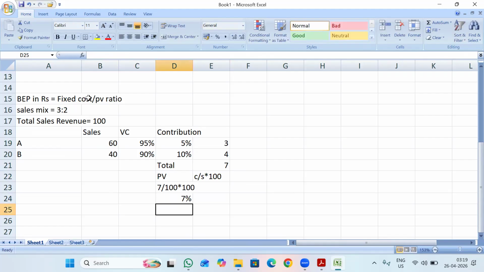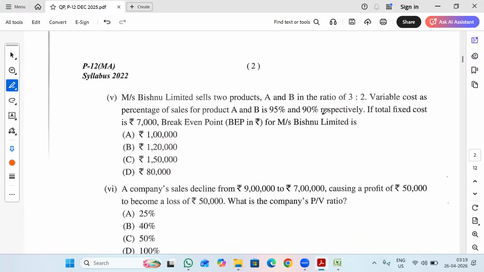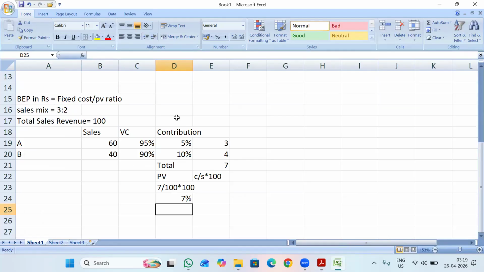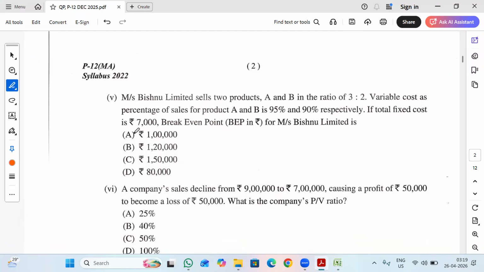So now what is the formula for calculating BEP? Fixed cost divided by PV ratio. My fixed cost mentioned in the question is 7,000 rupees. So 7,000 divided by 7 percentage. That means I will be having 1 lakh rupees as BEP. So the right option is A, 1 lakh rupees. So I guess it is very clear.